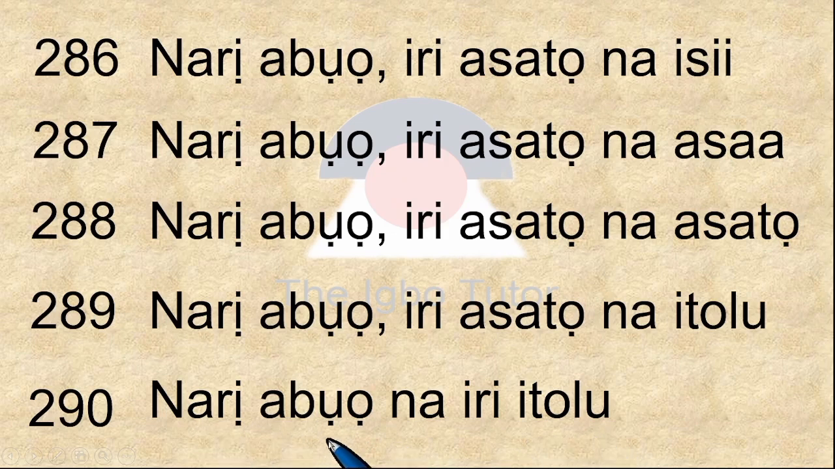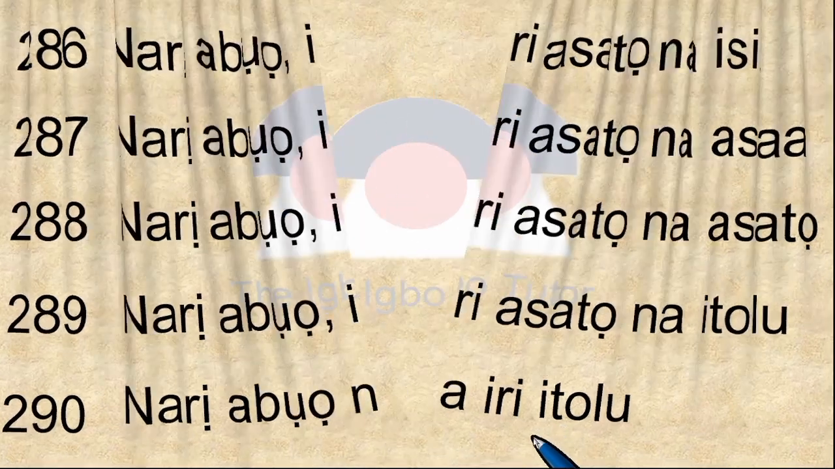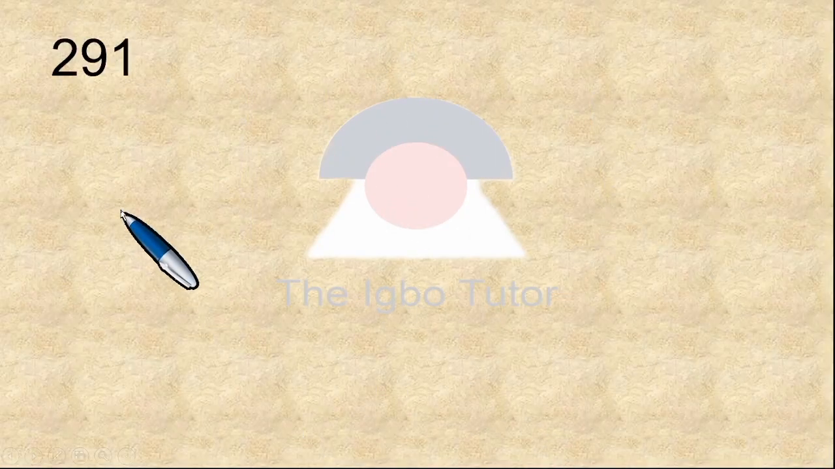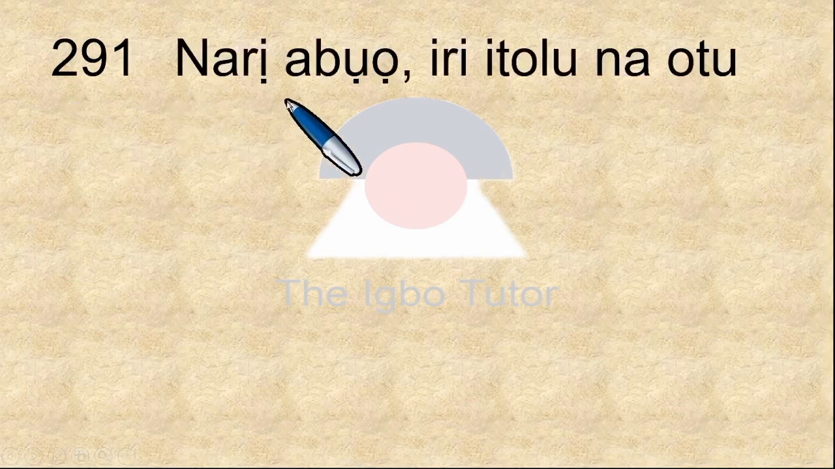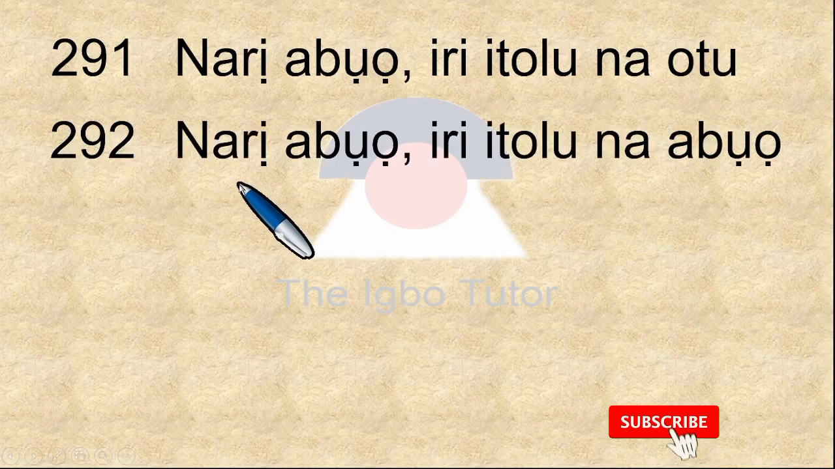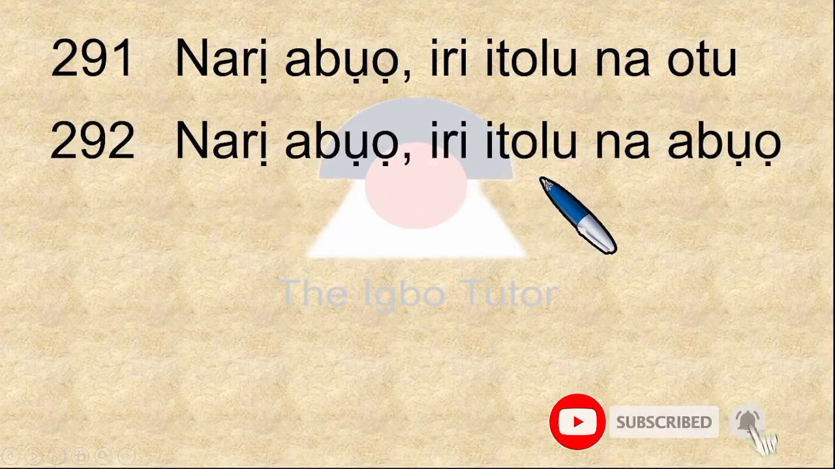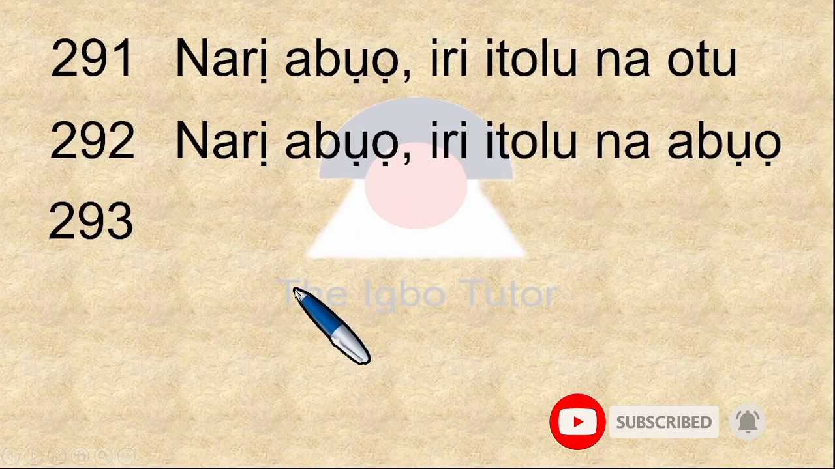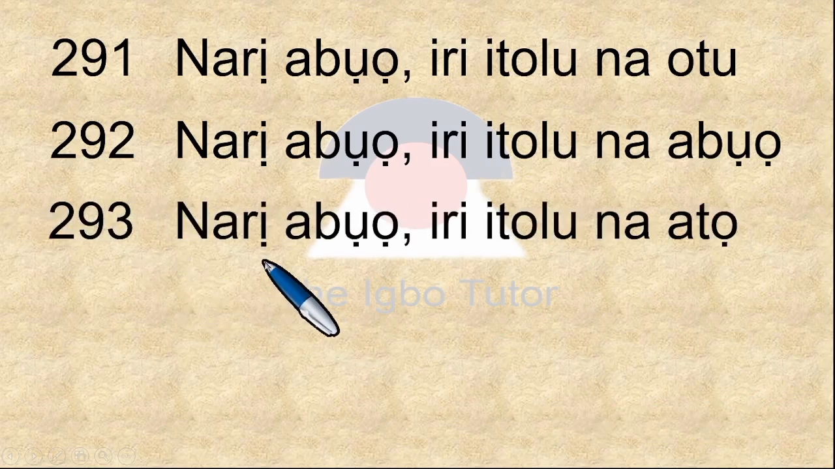Narị abụọ, 100 in 2 places, and na iri, 10 in 9 places, iri itoolu. Move on with the 9 series now to complete the log. 291. This is narị abụọ iri itoolu na otu. 292. That is narị abụọ iri itoolu na abụọ. 293. This is narị abụọ iri itoolu na atọ. If I leave you at this point, you should complete it to 100.